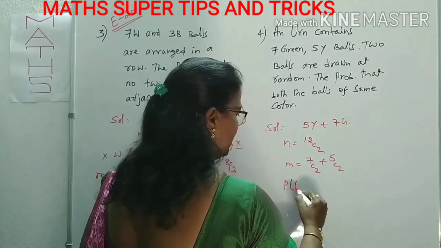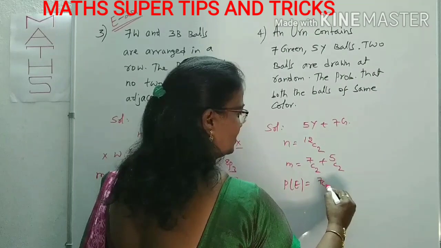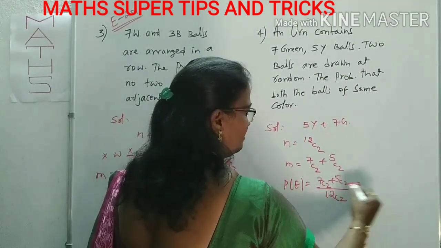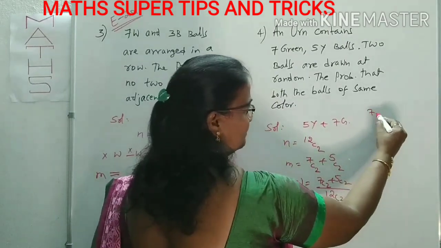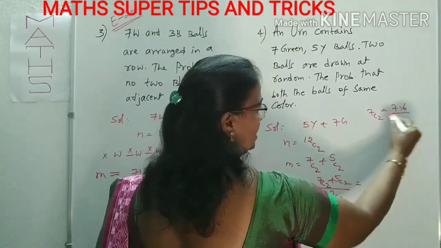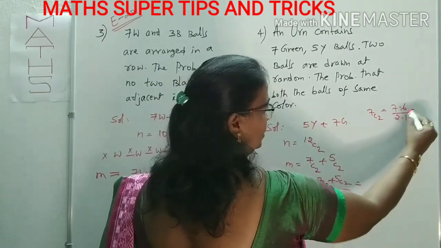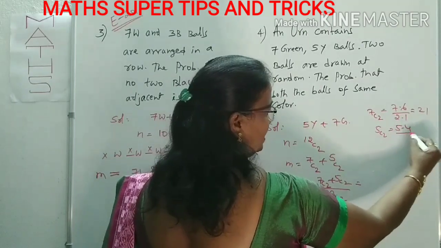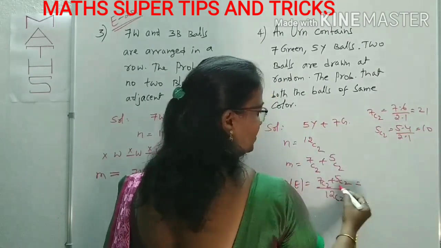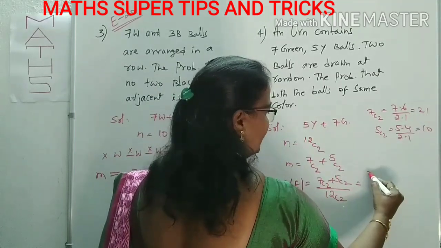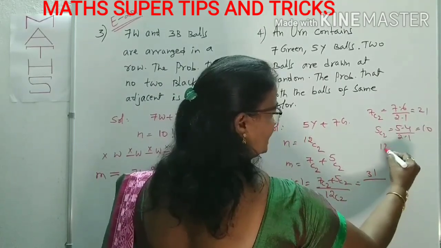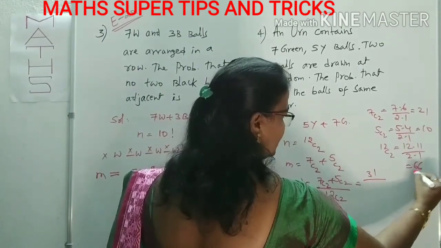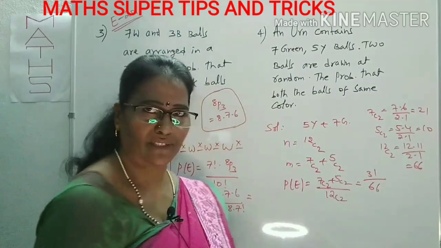What is the P of E now? M by N. According to M by N, it is 7C2 plus 5C2 by 12C2. By expansion, what is 7C2? We can write 7 into 6 by 2 into 1, that is 21. 5C2 is 5 into 4 by 2 into 1, that is 10. So this is 21 plus 10, 31, by 12C2. 12C2 is 12 into 11 by 2 into 1, that is 66. So the answer for this bit is 31 by 66.